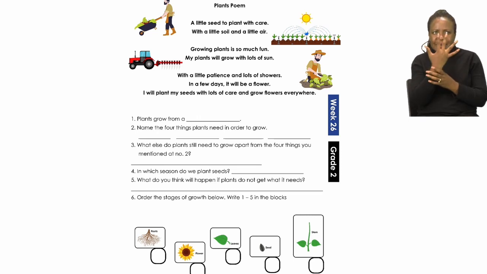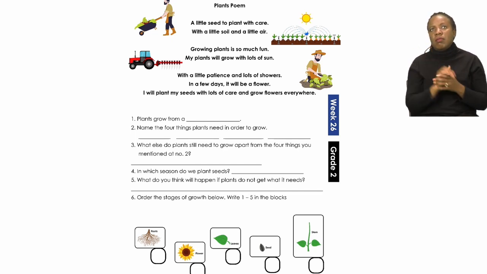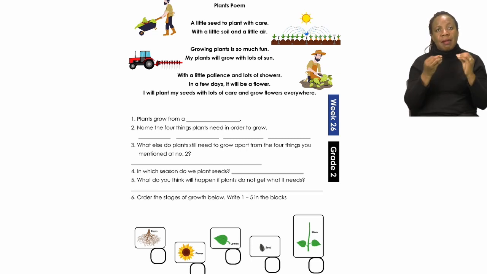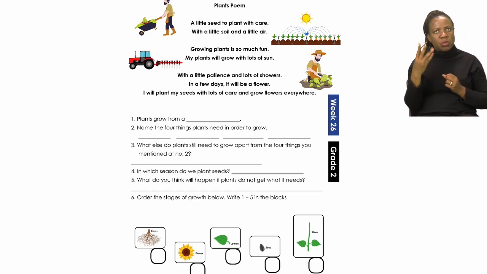Number 6. Order the stages of growth below. Write 1 to 5 in the blocks. Underneath number 6 you will see there are a few pictures. There are 5 pictures. Can you see the pictures? Right.